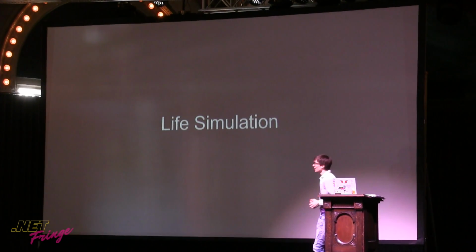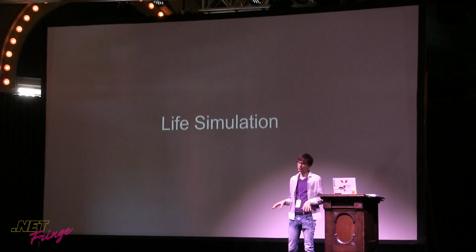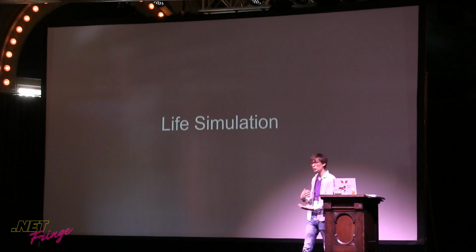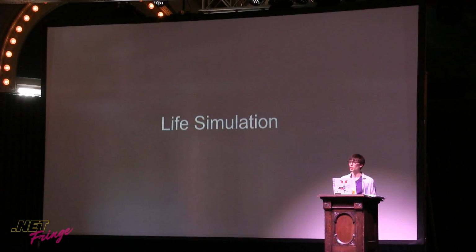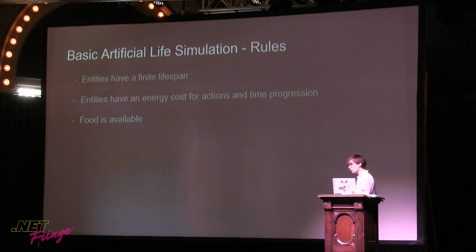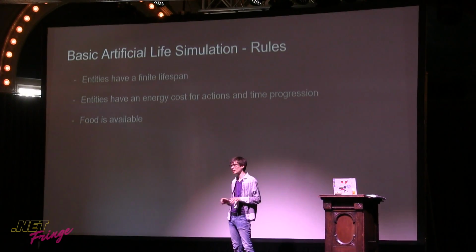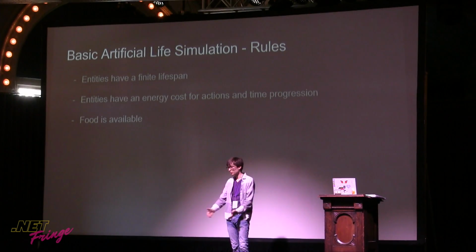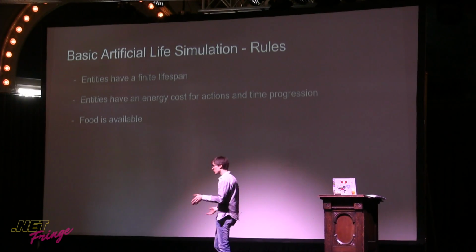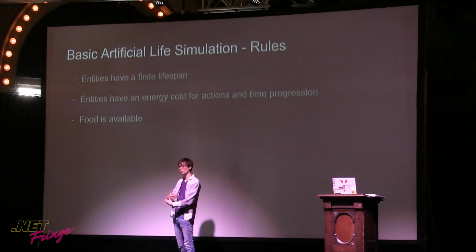Life simulation. All right, so a very basic concept of life is eating. It's energy. We need it to act, we need it to grow, we need to consume things to be able to gather energy. And so there are some rules to these simulations. For example, entities must have a finite lifespan. That means they need to die after a certain amount of time, and this is essential to stop them from keeping further solutions from evolving.